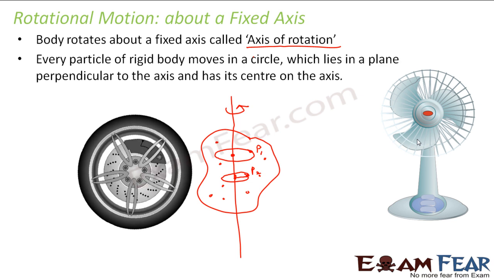Right now I'm talking about the rotation about a fixed axis. That means you have a fixed axis about which the system is rotating, right? For example, your ceiling fan: the axis of rotation is fixed and then it is rotating. You can think of the ball in the last example, where when you keep the axis constant, the ball keeps rotating about its axis. You can think of our earth. The earth is also rotating about a fixed axis. You would have seen the globes which you get in the market. They rotate about a fixed axis, right?